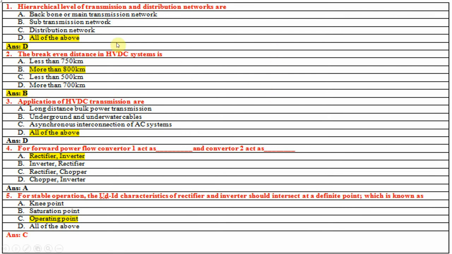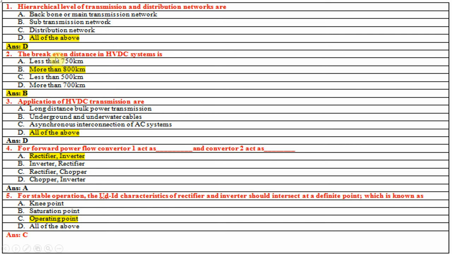So first question is: hierarchical levels of transmission and distribution network are. So generally backbone or main transmission network, sub-transmission network, distribution network. So all of the above.